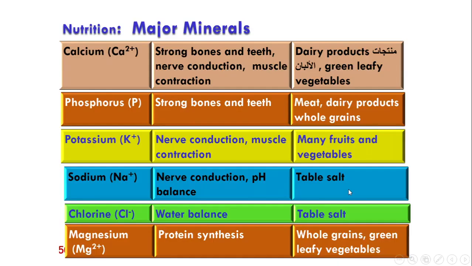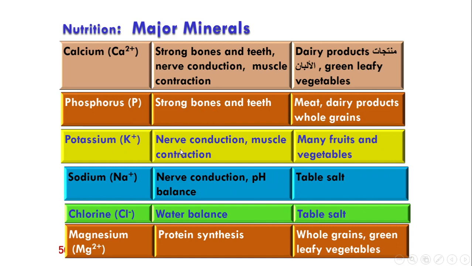Major minerals: calcium. Importance: strong bones and teeth, nerve conduction, muscle contraction. Found in dairy products and green leafy vegetables. Phosphorus, P. Importance: strong bones and teeth. Found in meat, dairy products, whole grains.